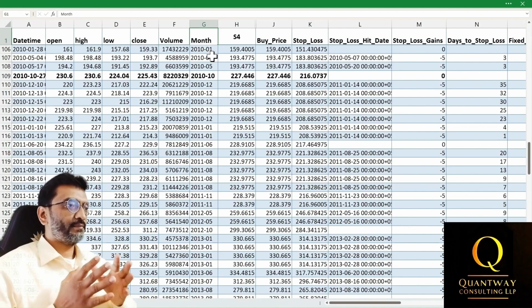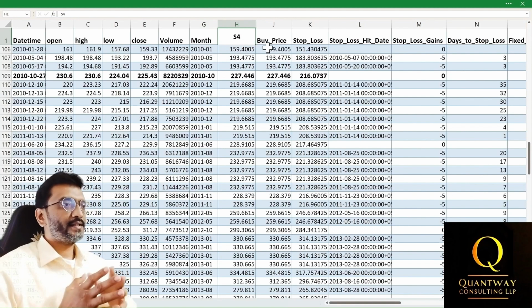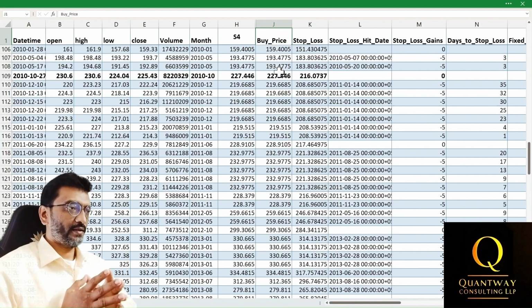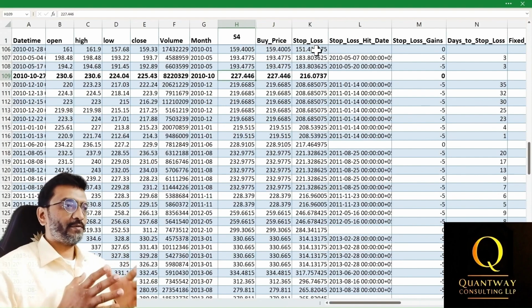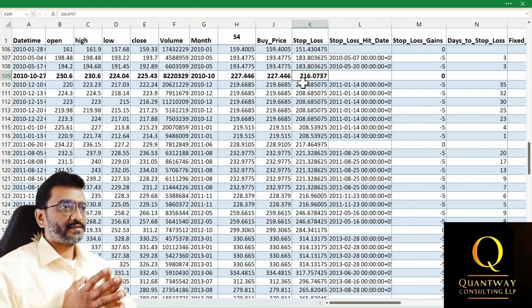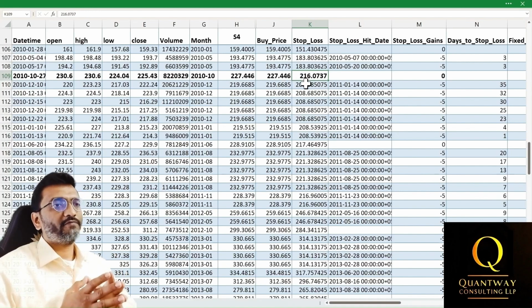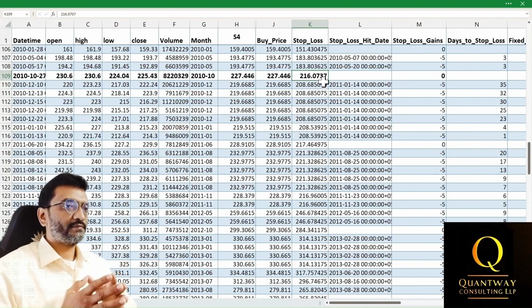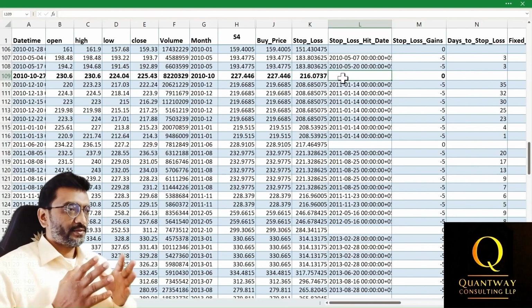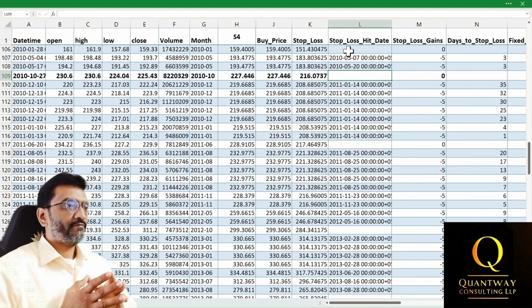The month column shows the month and the year when the trading occurred. S4 values indicate the Camarilla pivot levels for that day. Buy price is set the same as the S4 level. Stop loss is set at 5% below the buy price. For instance, if the buy price is 227.446, which is our example case, the stop loss is calculated as 0.95 times 227.446, which is equal to 216.0737.